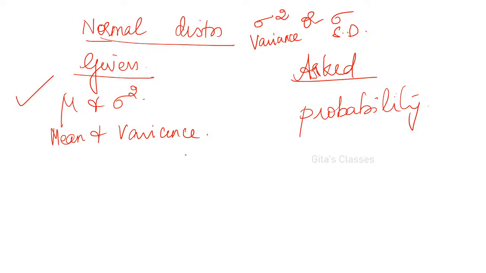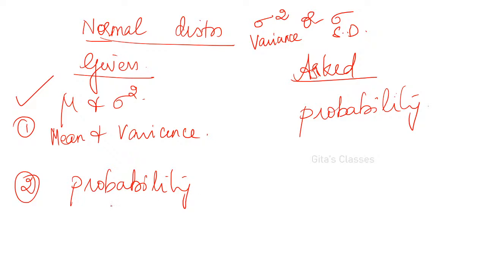This we have completed now. Next part: this is one type. The second type is where probabilities will be given. Actually, two sets of probabilities will be given, and you will be asked to find mu and sigma, either mu and sigma or mu and sigma squared, depending on the question. Mean and variance means you have to find sigma squared.